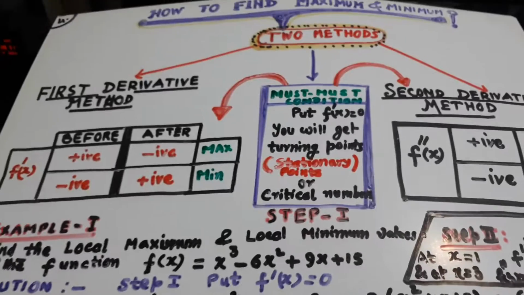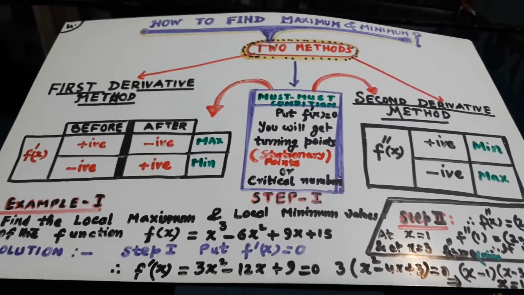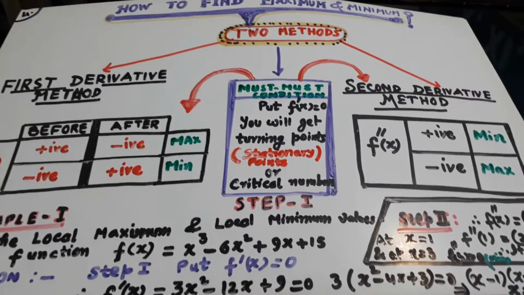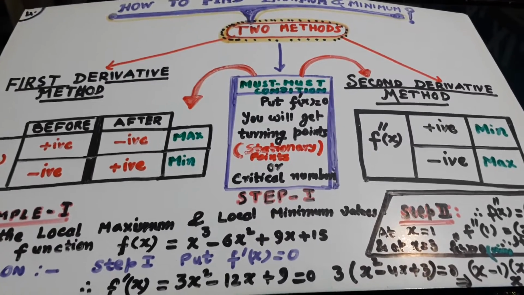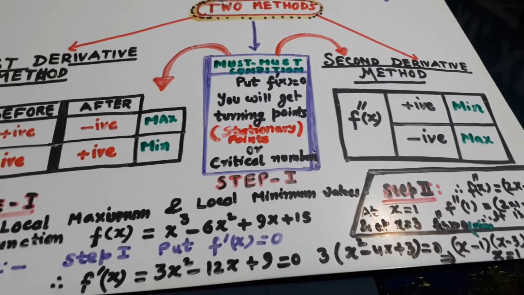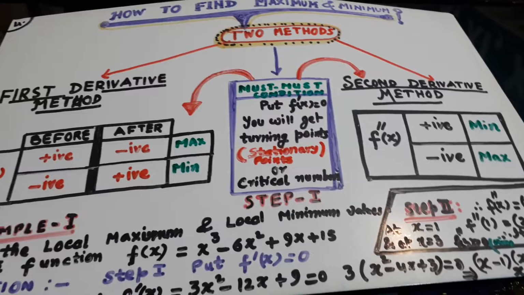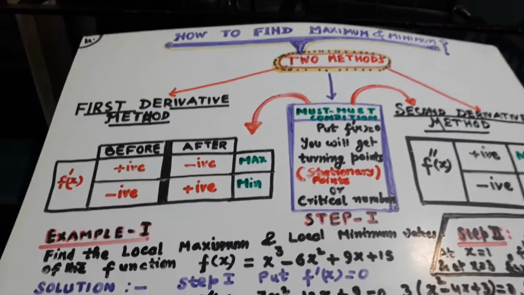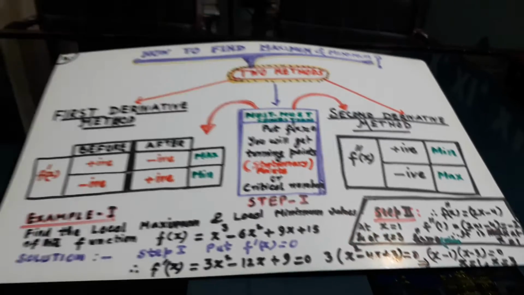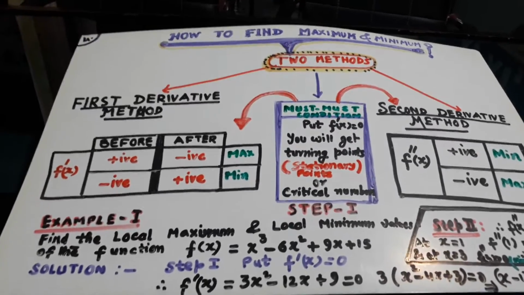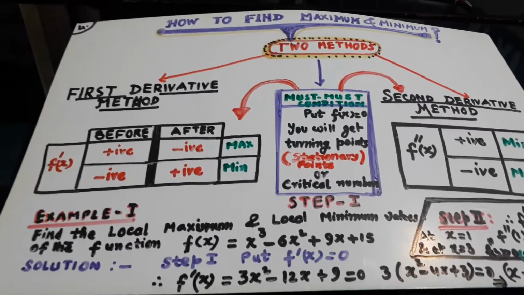So this is what I wanted to teach you today, that there are 2 methods of finding the maxima and minima: first derivative method and second derivative method. I hope you have understood what I wanted to teach today. This topic is very, very important. One question definitely appears in your plus 2 exam. It is a must.